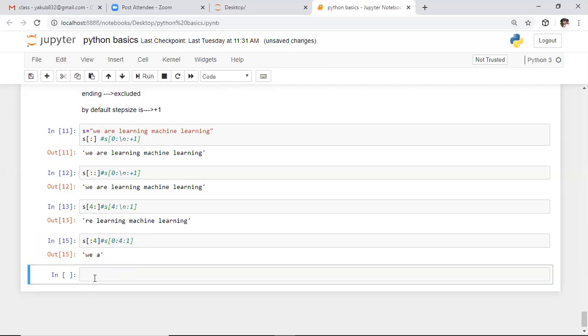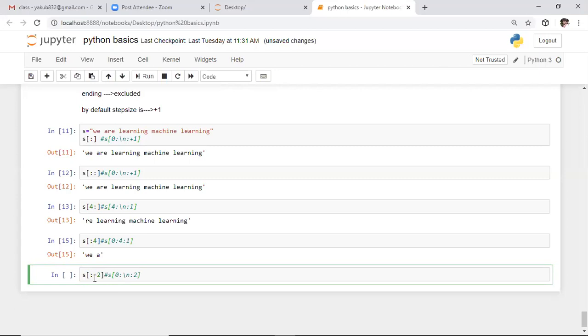Now if you observe this example, the string name is s only. Here I'm specifying colon 2. That means by default I want to print the characters which are present at all the even indexes. Initially I'm saying s of 0 colon, so I want to check this string till the end of the string. After this, I'm specifying the step size as 2.